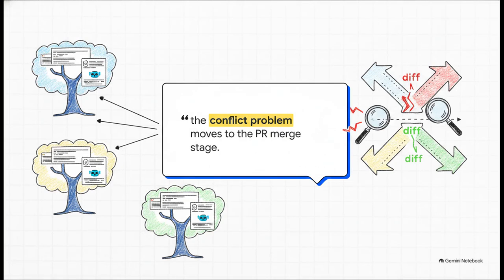Which brings us to part 4, deferring conflicts to merges. This concept just completely hits the nail on the head. The conflict problem moves to the PR merge stage. Look, worktrees don't magically erase code conflicts, they defer them. And this is a massive paradigm shift. By doing this, we convert silent, disastrous runtime overwrites into standard Git merge conflicts. And hey, as developers, we already have decades of excellent diff tooling to resolve those.